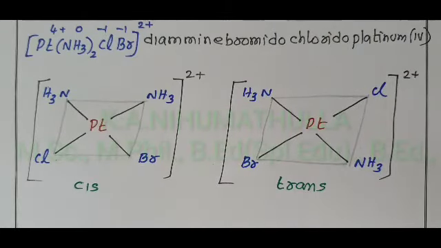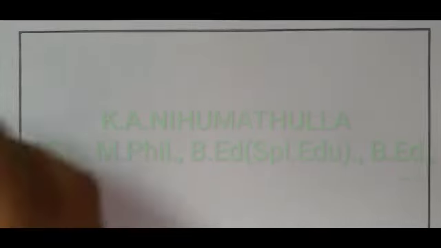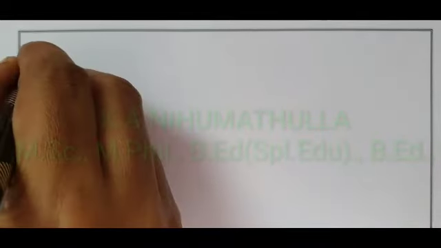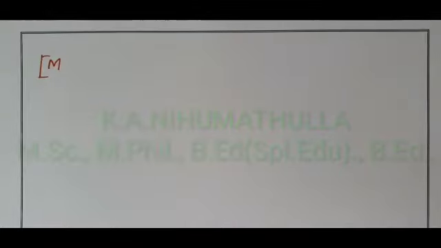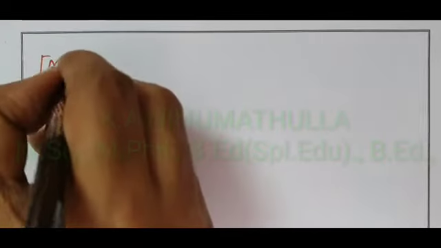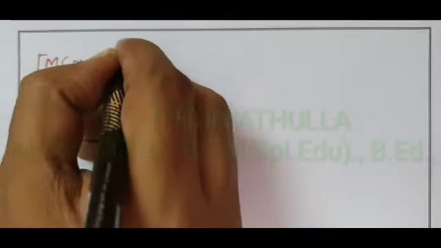Come to another example of square planar complexes. The next general example: the central metal ion is M, using a bidentate ligand, X, Y twice, N plus or minus.